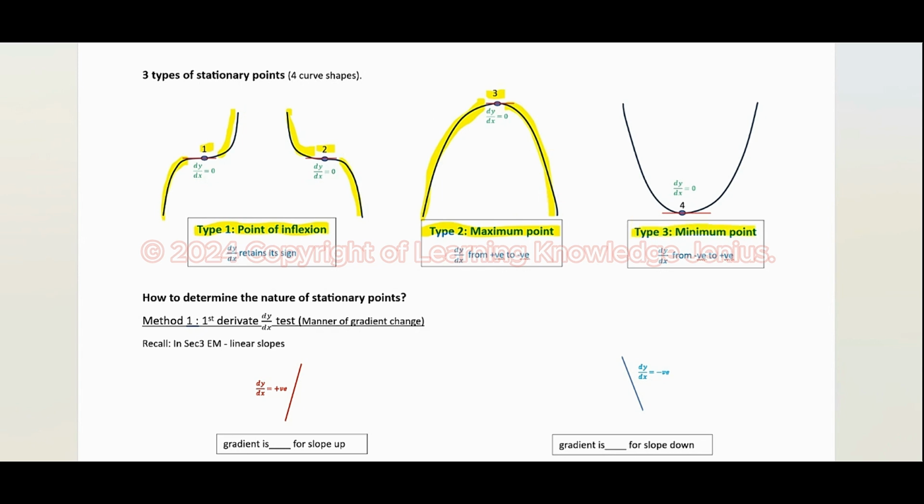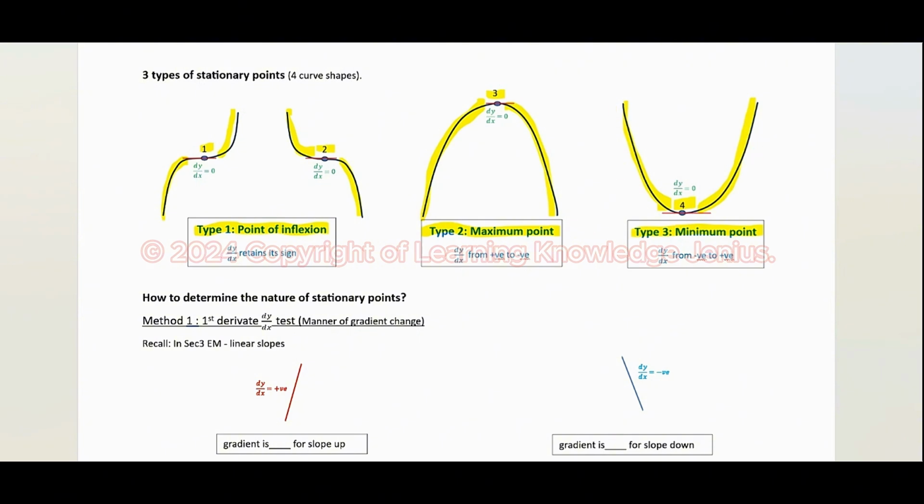Type 3 is the minimum point. The curve slopes down, stops at the stationary point, which I label as point 4, and slopes up. We say this curve has a smiley face.